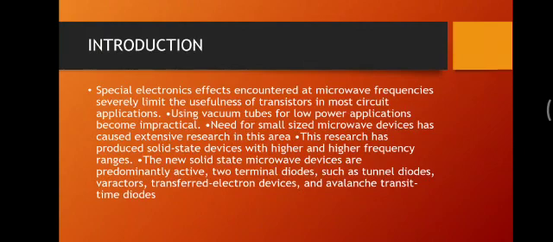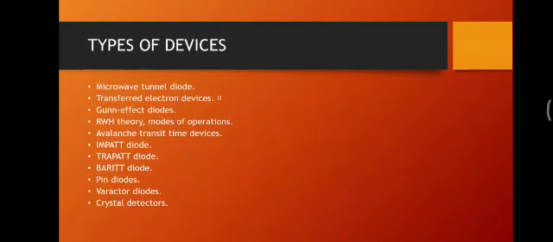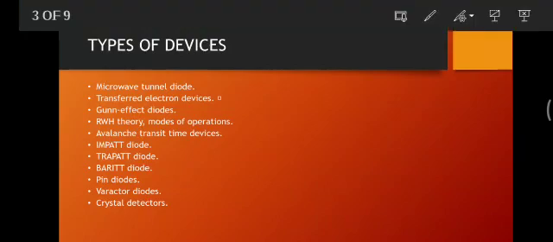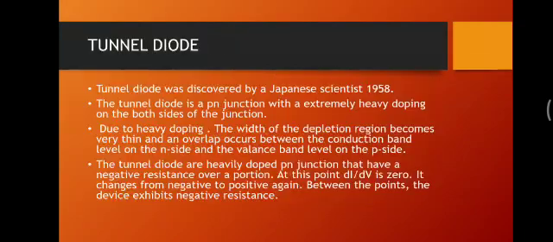So these new solid state microwave devices are predominantly active. They are two terminal diodes such as tunnel diodes, varactors, transferred electron devices, and avalanche transit time diodes. The types of devices are the microwave tunnel diode and transferred electron devices, Gunn effect diodes, RWH theory and modes of operation, avalanche transit time devices, IMPATT diode, TRAPATT diode, BARITT diode, PIN diodes, varactor diodes, and crystal detectors. So let us know about them in detail.